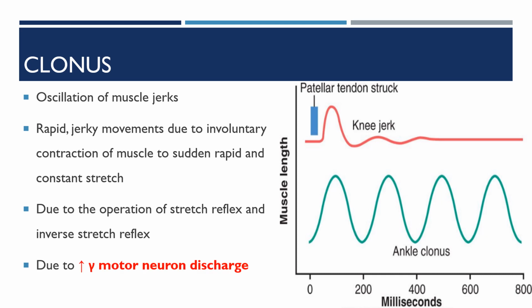So this is due to the increase in gamma motor neuron discharge. So this is also a pathological reflex. Examples are the ankle clonus and the patellar clonus. We'll discuss it in the practical class.